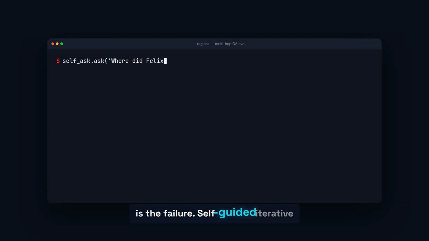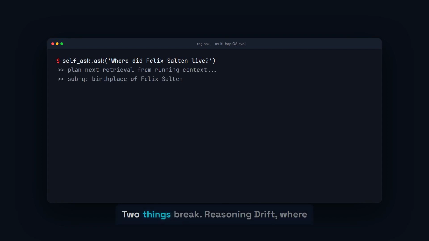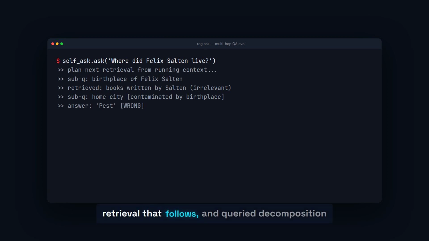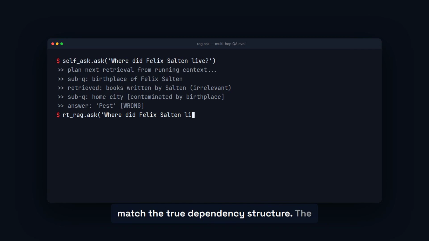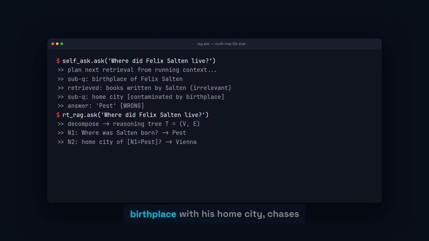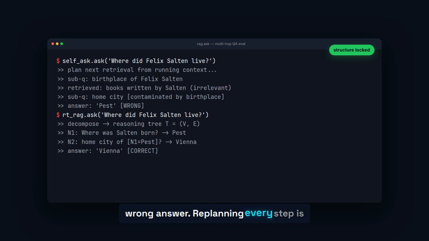Here is the failure. Self-guided iterative RAG lets the model decide each next retrieval from its running context. Two things break. Reasoning drift, where one early wrong answer contaminates every retrieval that follows, and query decomposition error, where the question gets split in a way that does not match the true dependency structure. The paper's example, asked about the author Felix Salten, self-ask confuses his birthplace with his home city, chases irrelevant book titles, and returns the wrong answer. Replanning every step is what lets one mistake cascade into a completely wrong answer.